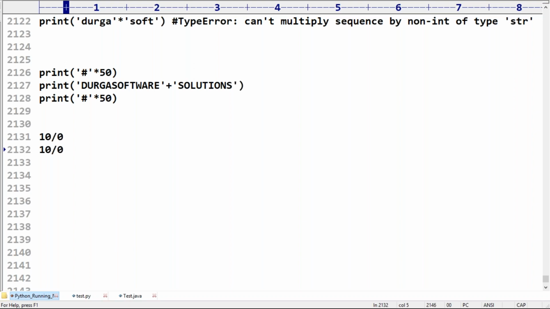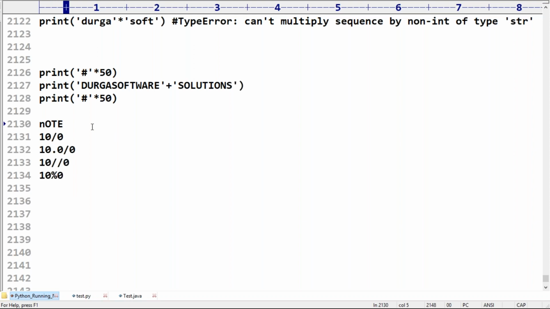10 by 0. 10.0 by 0. 10 floor division 0. 10 modulo 0. Sir, whether it is division, floor division, or modulo, anything divided by 0 will immediately give an error by default.